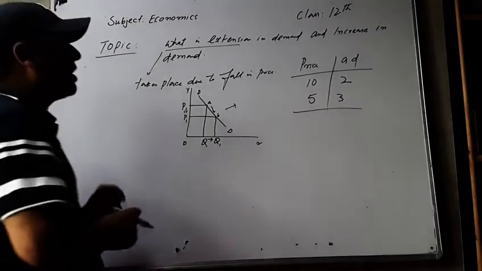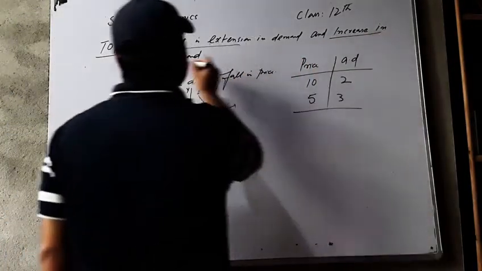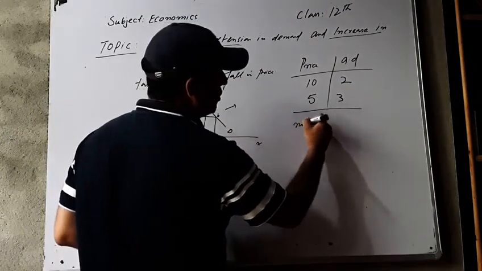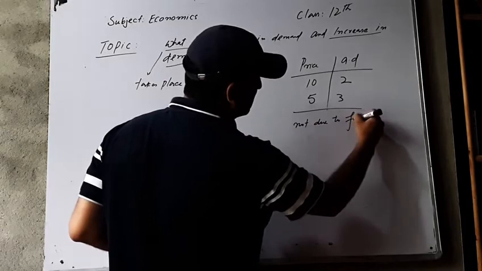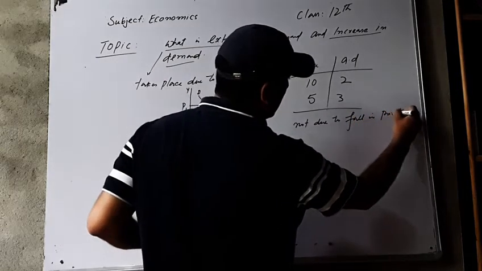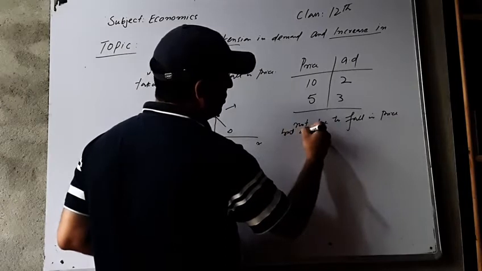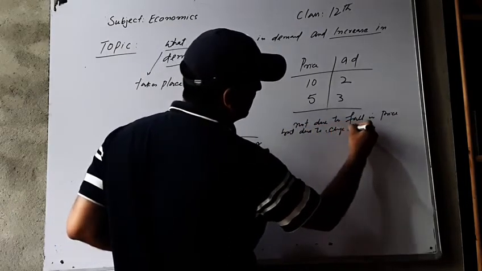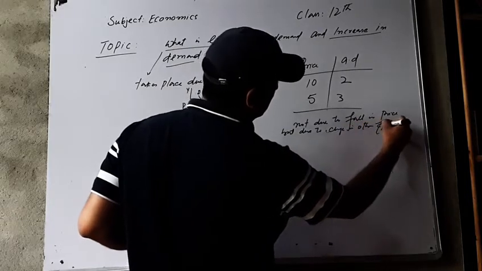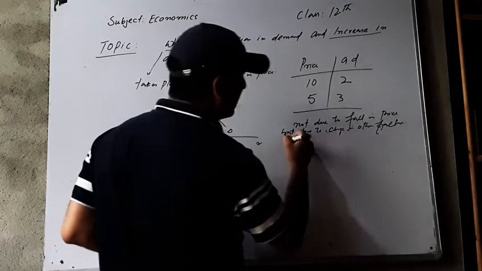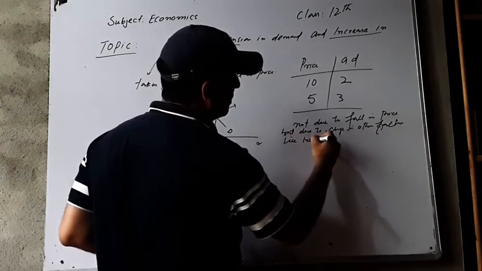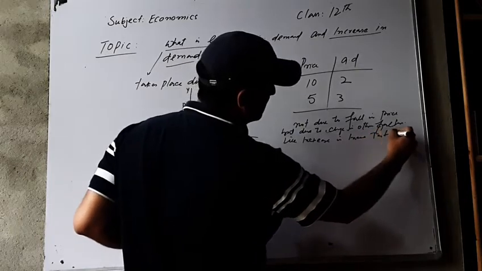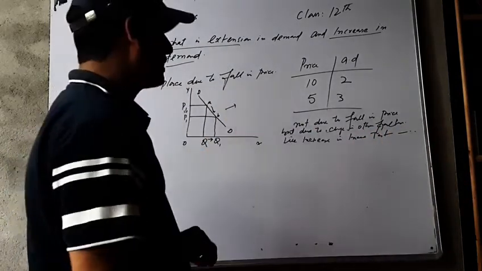Now, what we have to discuss next is increase in demand. So increase in demand takes place not due to fall in price, but due to change in other factors, like increase in income, taste and preferences, etc. जो हमने factors बताए थे.